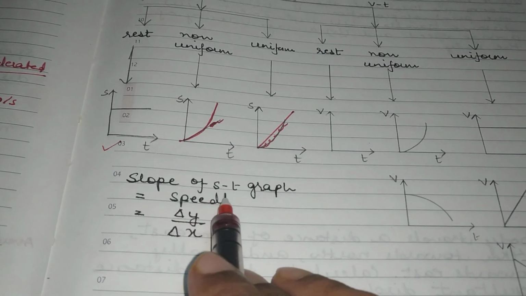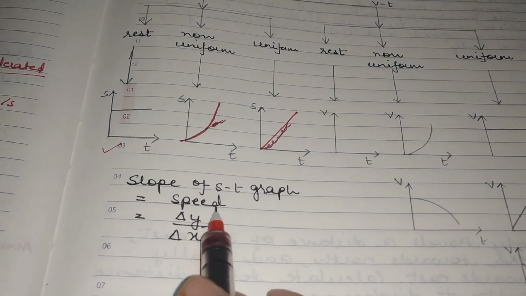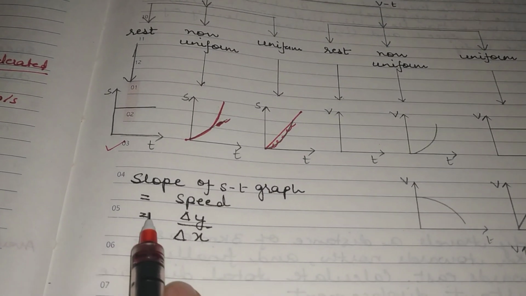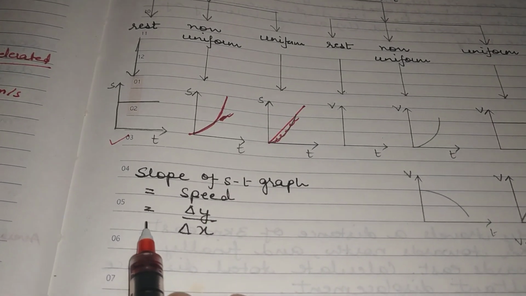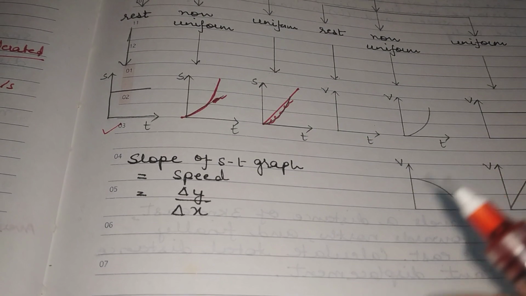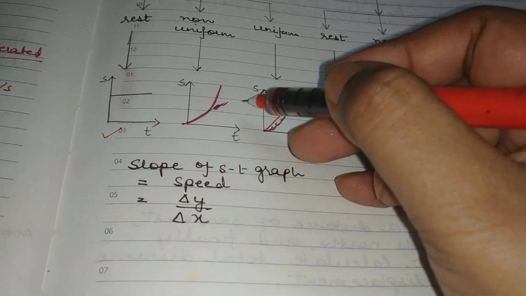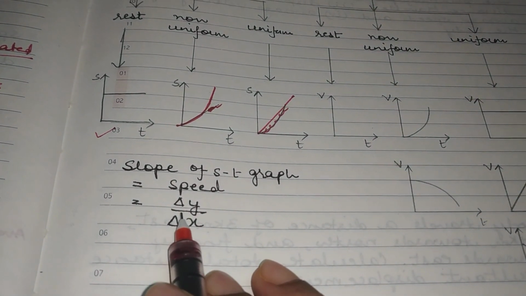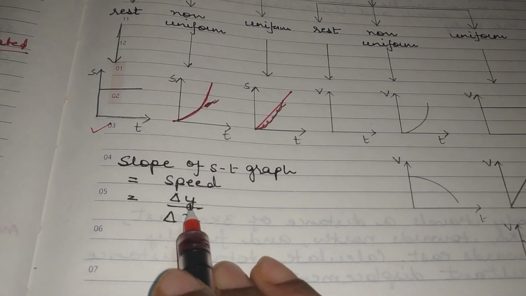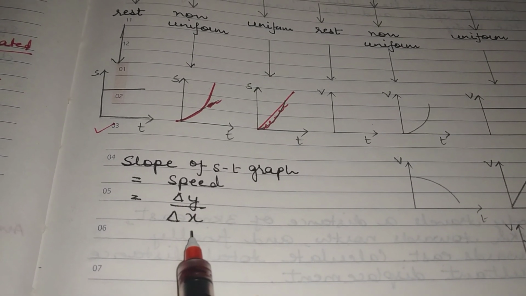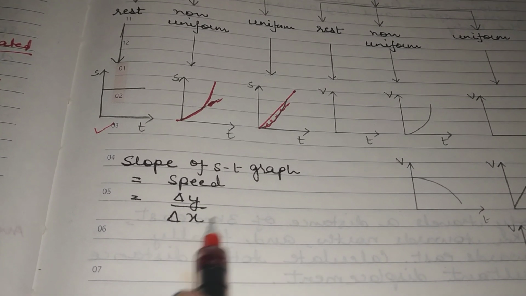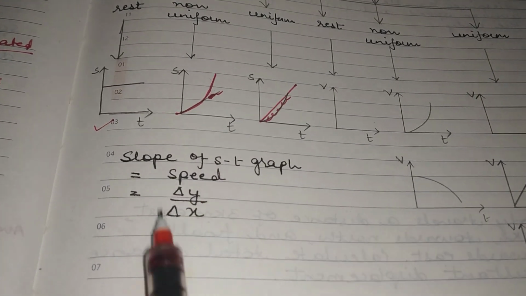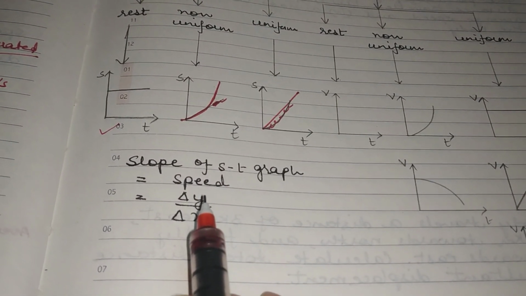The slope of a distance time graph always gives you speed. This is the first information that you obtain from distance time graph. And how do you find speed? We find speed by taking out the inclination of the graph with respect to the x-axis, but in a simpler way we can find it out by taking out the difference in the y-axis divided by difference in the x-axis, that is delta y upon delta x. How do you solve this? We will be doing some numericals based on distance time graph, and then I will discuss these further, right?